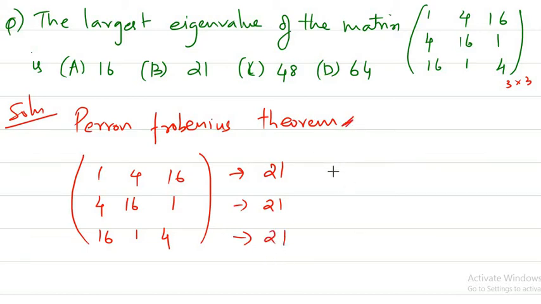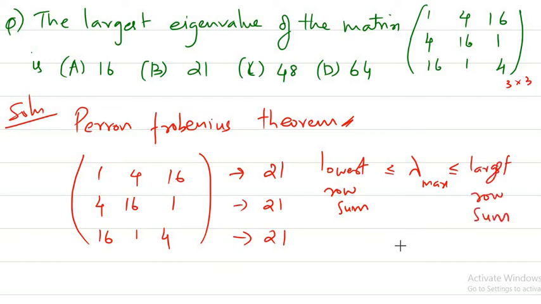According to this theorem, your largest eigenvalue will lie between the lowest row sum and the largest row sum. Here the lowest row sum is 21 and the highest is also 21. So lambda max should be 21 itself.